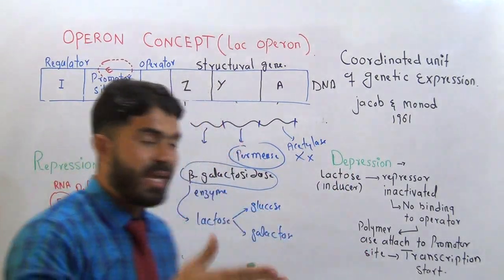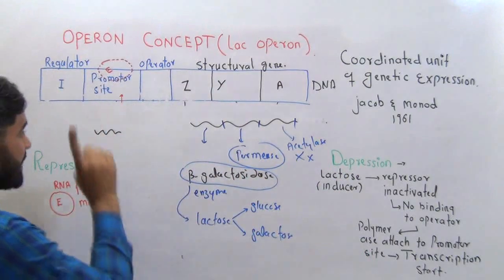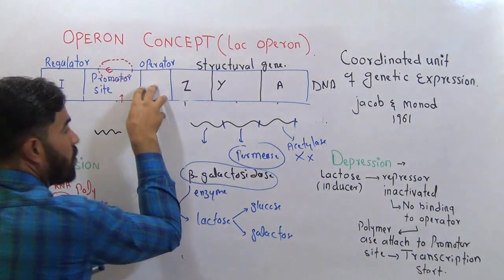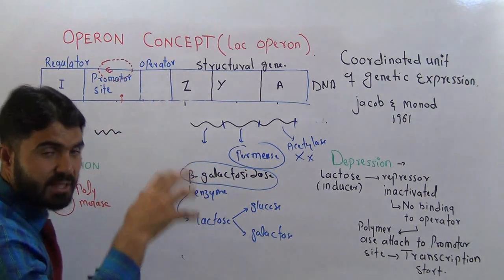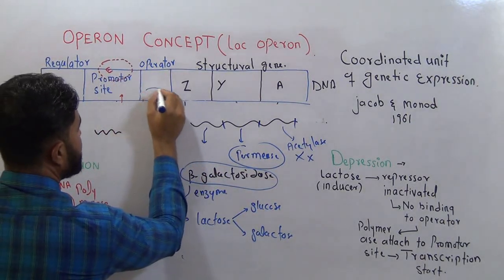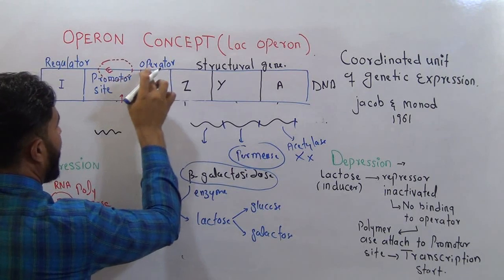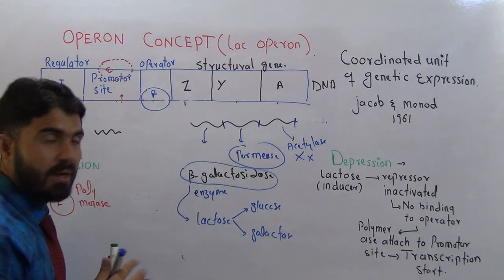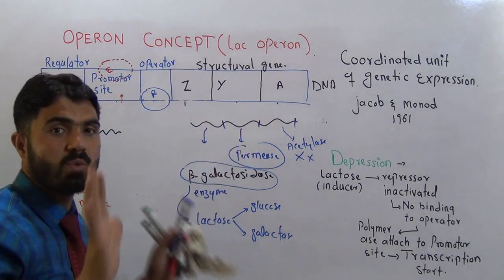So remember, in the beginning, when the repressor molecule was attached here at the operator site and there was no polymerase enzyme on the promoter site, at this stage the whole process was stopped.